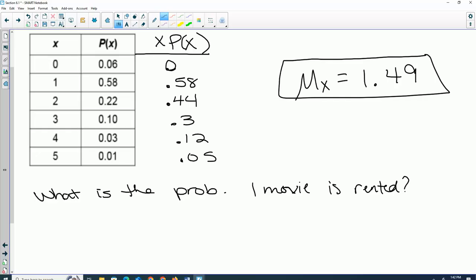So what would be the probability of one movie being rented? Well, it's actually easier than that. I already told you. Here's one. The probability of one, 0.58. 58% of the time, people are renting one movie. It's easy to overthink them when we start doing more. What if I said the probability of more than 3?